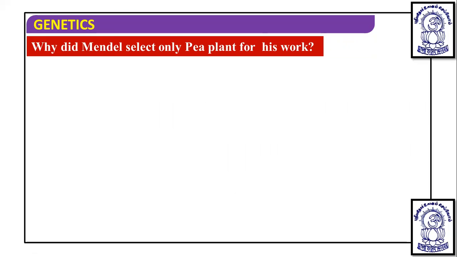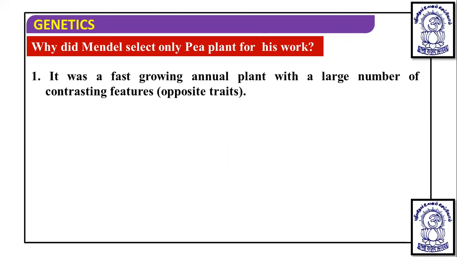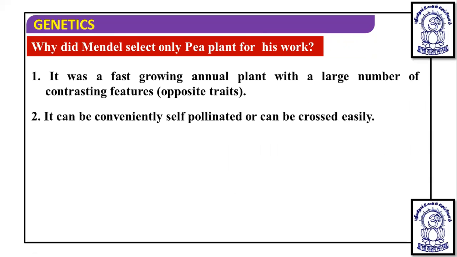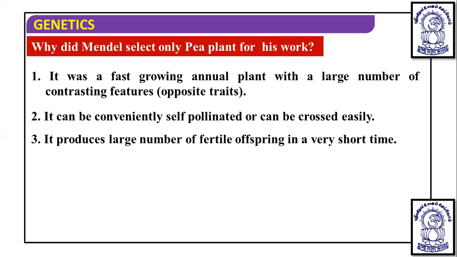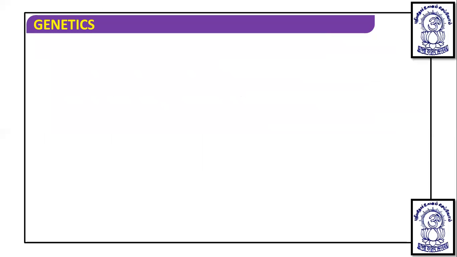What are the pea plant characteristics that we have discussed? Why did Mendel select only pea plant for his work? It was a fast-growing annual plant with a large number of contrasting features, which we have seen. It can be easily self-pollinated, that also we have discussed. It produces a large number of fertile offspring in a very short time. So these are the characteristics.